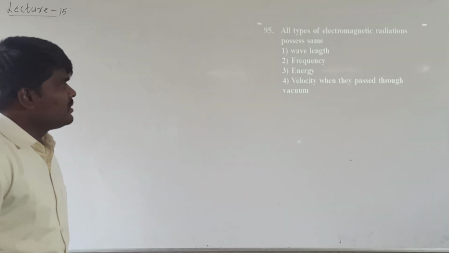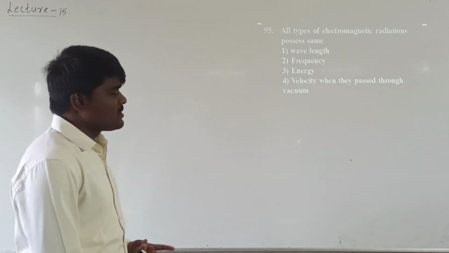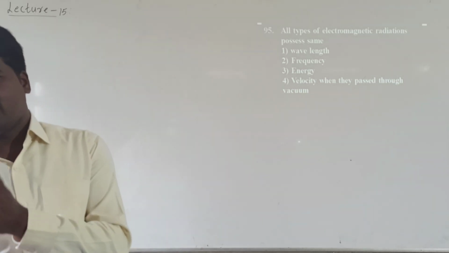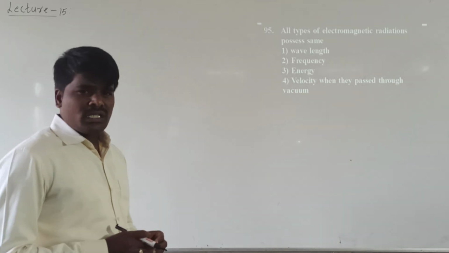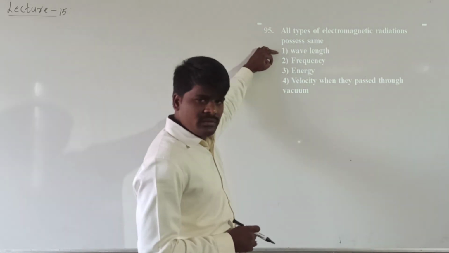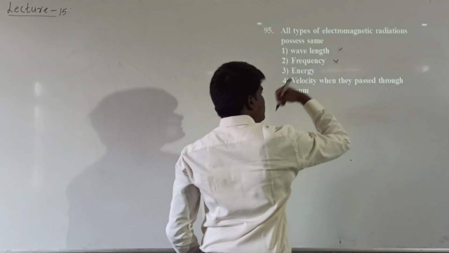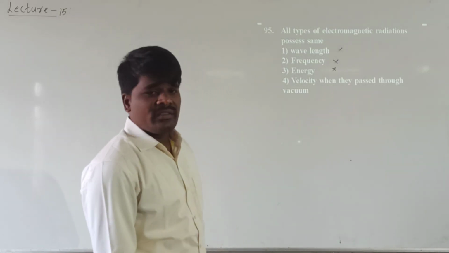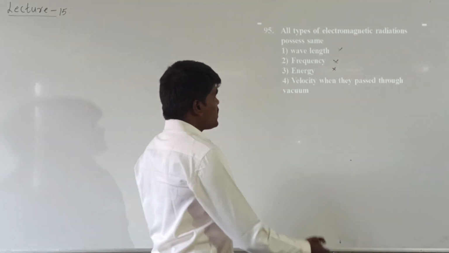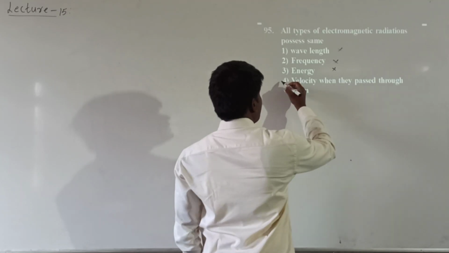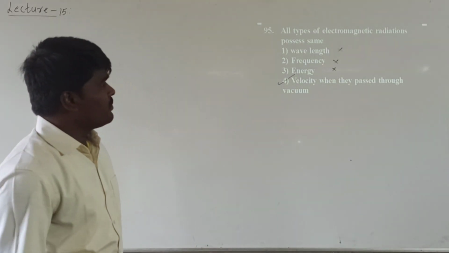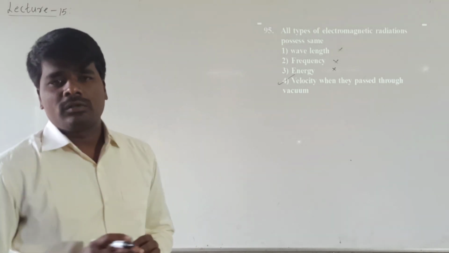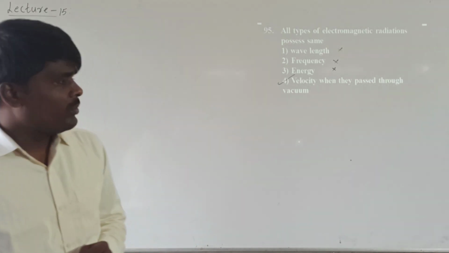Generally we know that there are different types of electromagnetic radiations such as X-rays, UV rays, gamma rays, visible rays. Their wavelength will be different, right? Their frequencies will be different, and their energy is also different, right? If frequency and wavelength are different, energy will also be different. Then what is the common? Their velocity is common. They have the same velocity when they pass through the vacuum. This is the property which will be the same for all the electromagnetic radiations, right? Hope it is clear.